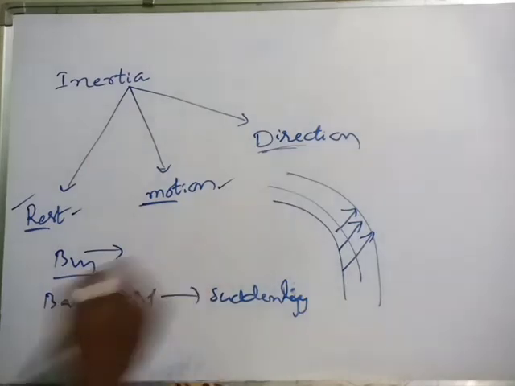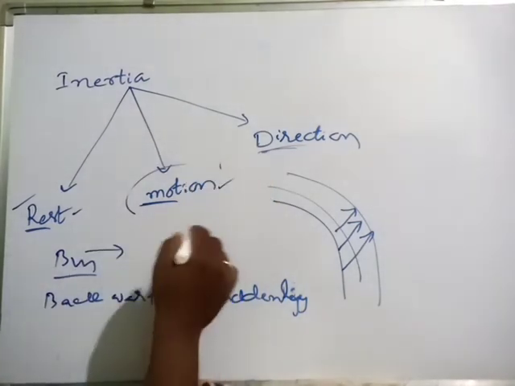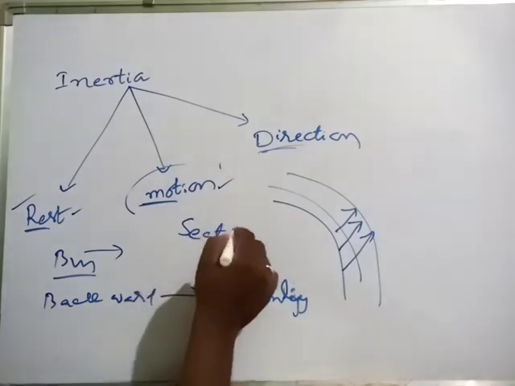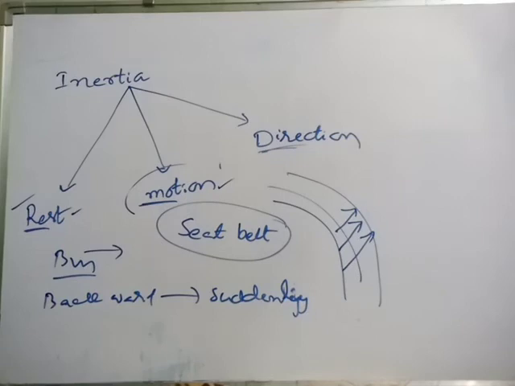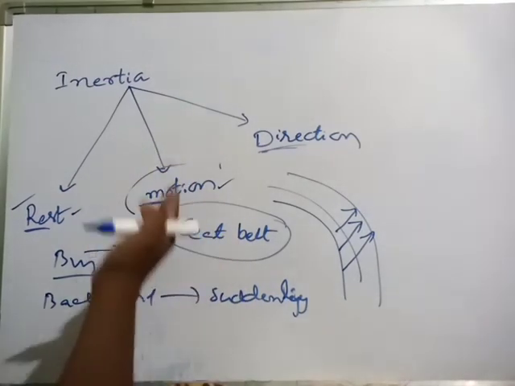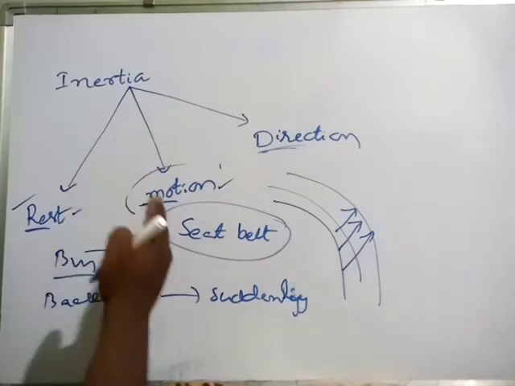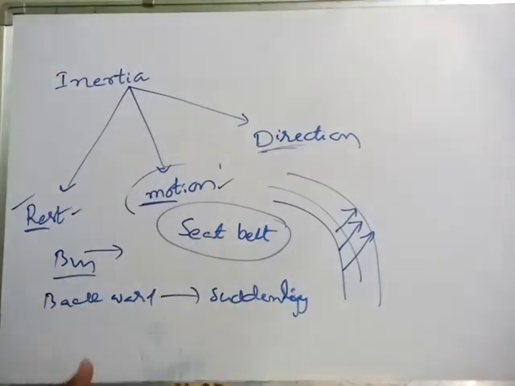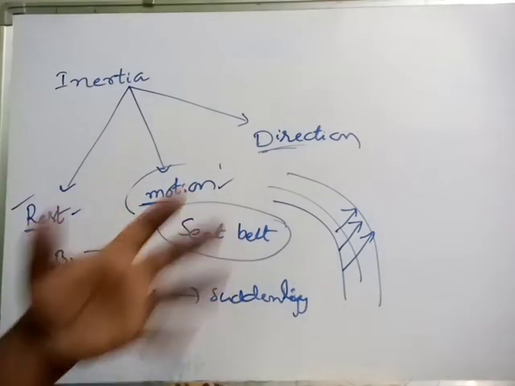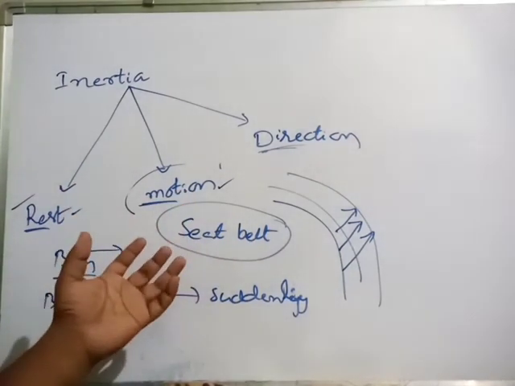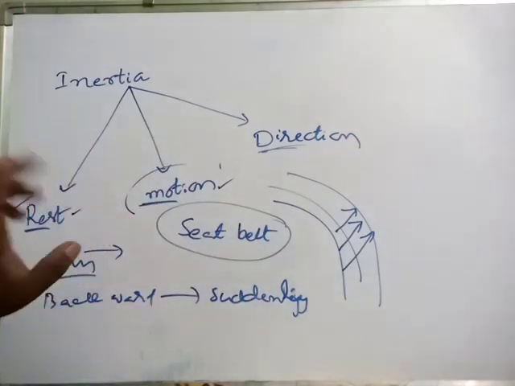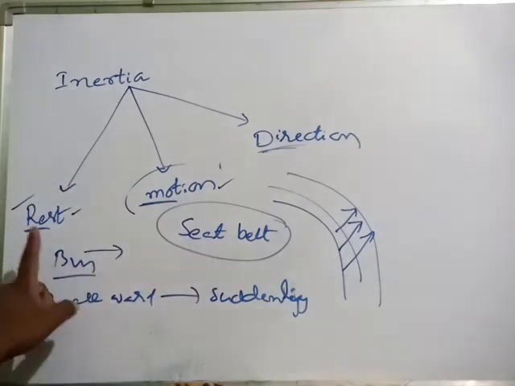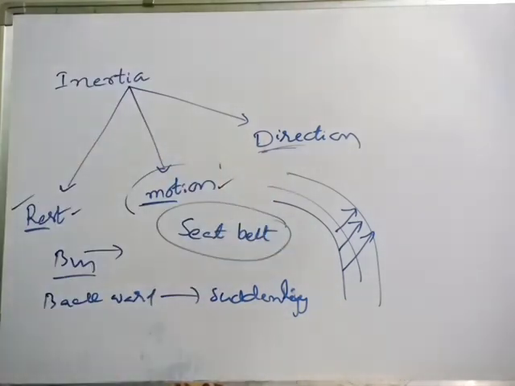That's why, to minimize this type of effect, seat belts are provided, and we have to wear them in cars. When brakes are suddenly applied, due to inertia of direction or motion, the seat belt provides an opposing force against moving forward, so we will be safe. So inertia is of three types: rest, motion, and direction.